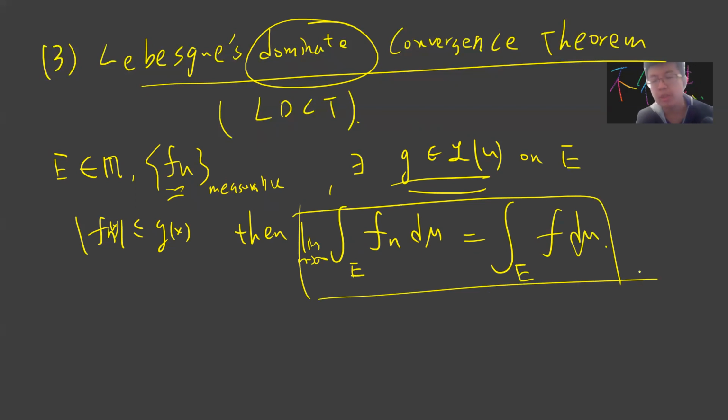This is the dominated convergence theorem. The proof is very, very interesting. I know that Fn is dominated by G, so that means Fn plus G is greater or equal to 0 for every n, right? Which tells you that you can use Fatou's lemma. This is the first time I use Fatou's.